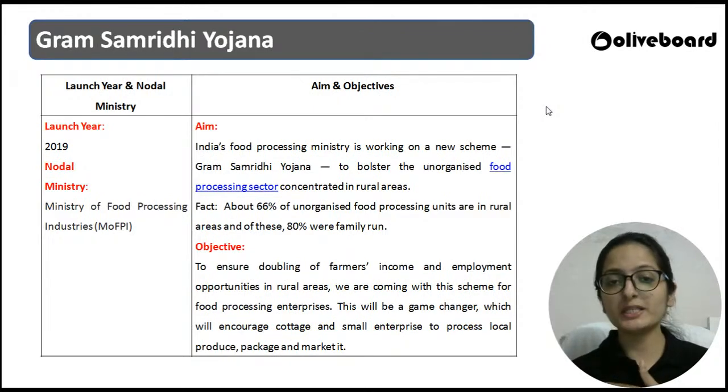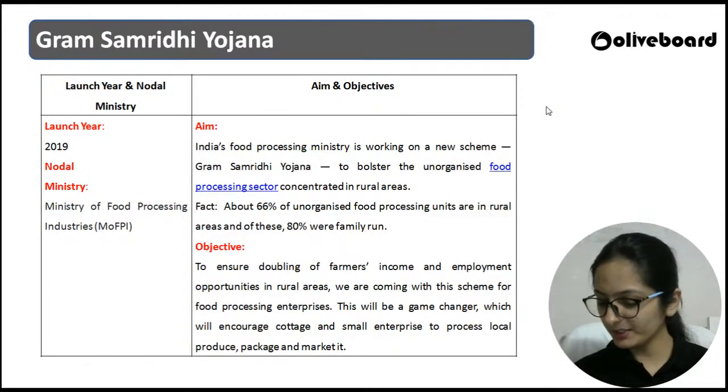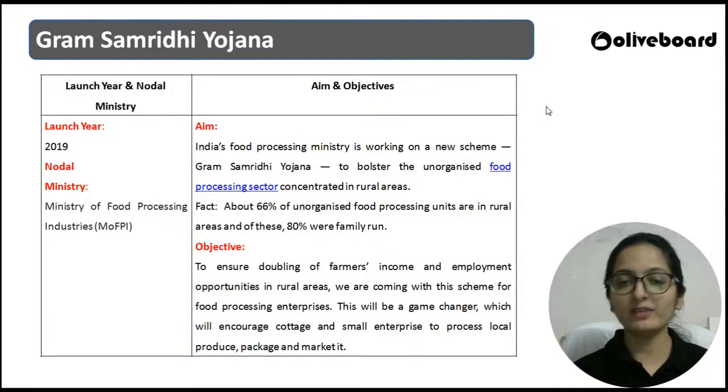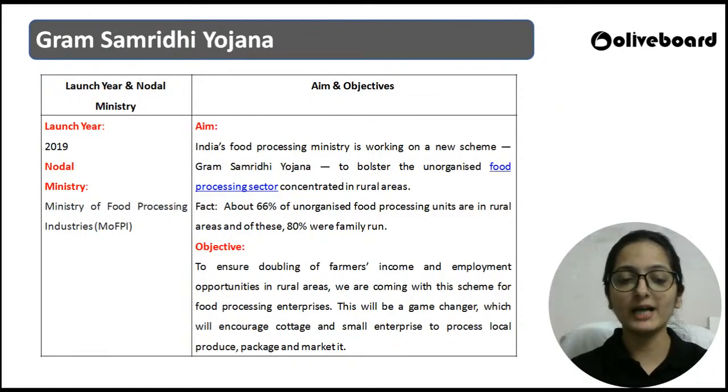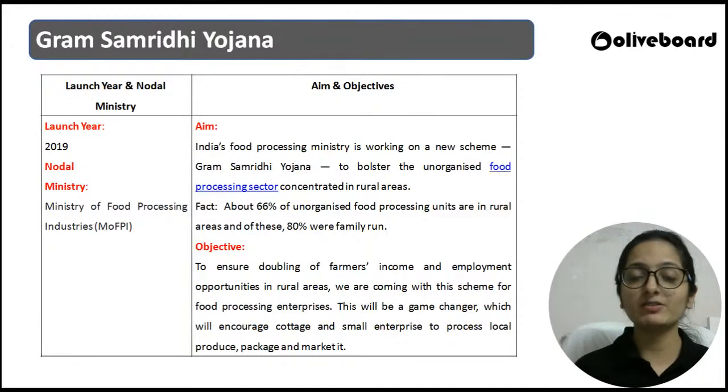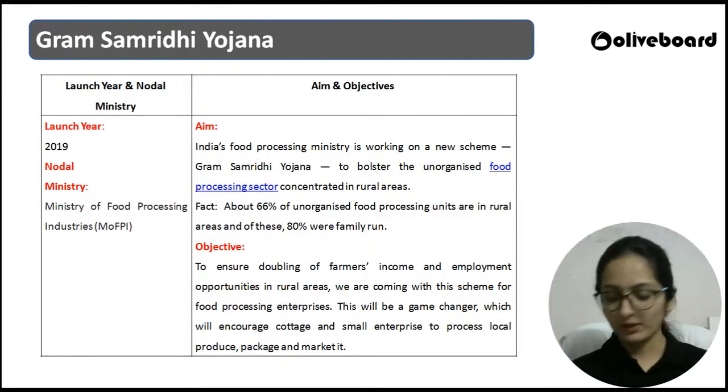The scheme is basically for how many years? 5 years. So 5 years is absolutely the right answer. This much is the bare minimum information that you need to take away और इसको याद भी रखना है, right? It is a centrally sponsored scheme with an implementation period of 5 years and launched back in 2020, right? Moving to the next part.